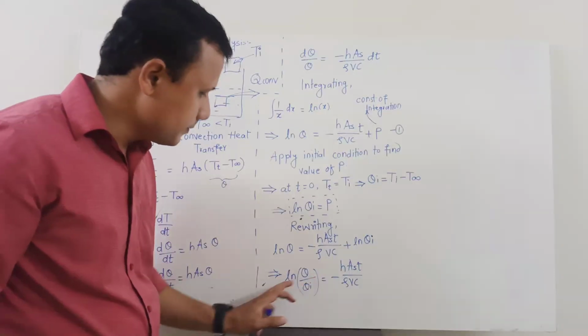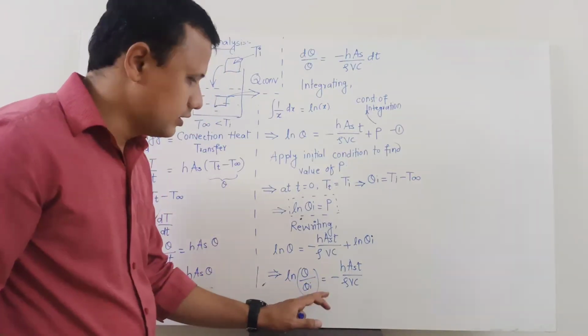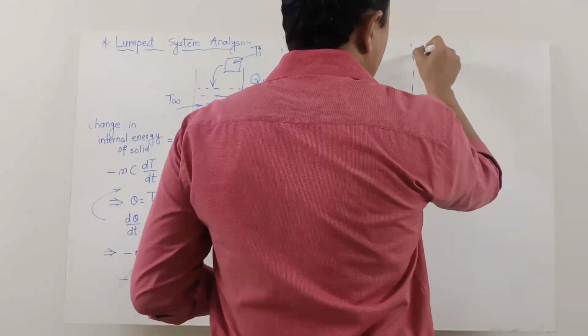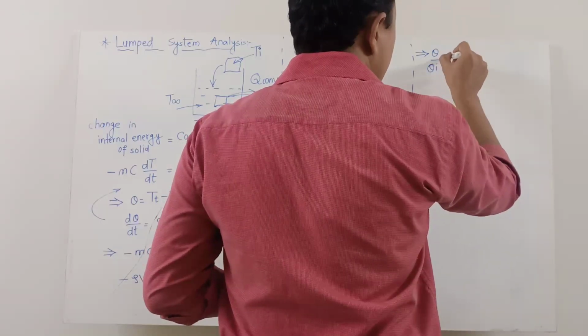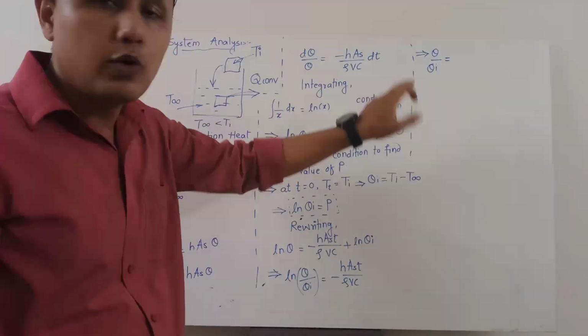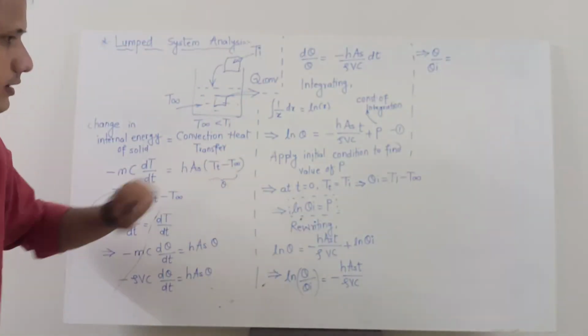Here it is natural log, so it will become the exponential over here. So what do we get? Ultimately this is theta upon theta I. It is equal to, I will write these quantities in their original form. This theta is nothing but T(t) minus T infinity.